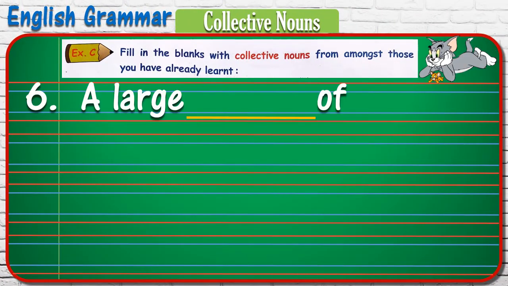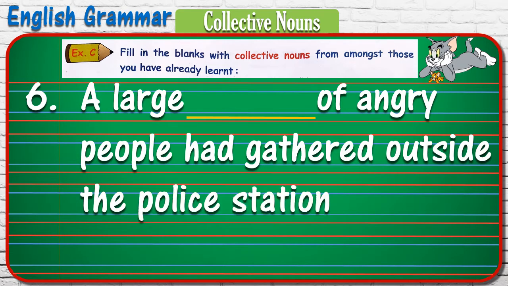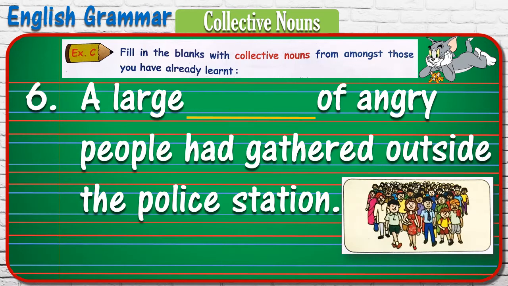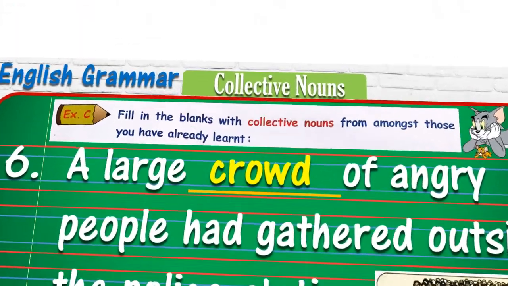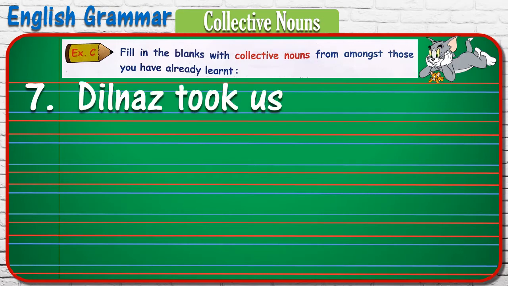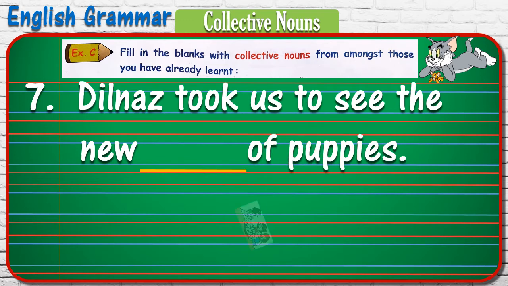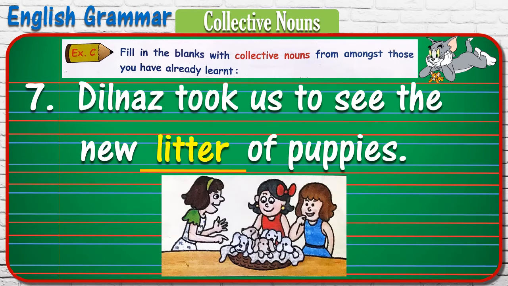6. A large blank of angry people had gathered outside the police station. So now the collection of persons is called crowd. So the answer, a large crowd of angry people had gathered outside the police station. 7. Dilnas took us to see the new blank of puppies. The collection of puppies is called litter. So the answer, Dilnas took us to see the new litter of puppies.